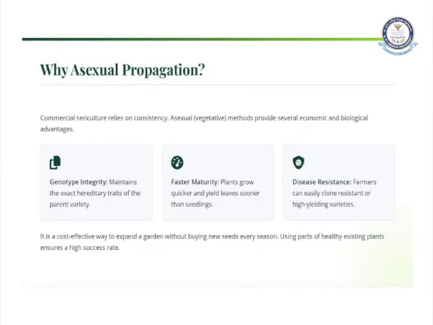It will be very tough for the seedling to grow. Next, why asexual reproduction? Because asexual reproduction has a high success rate because of the genotypic integrity, and also it has a faster maturity, and it can be grown in a disease resistant manner. That means it will have the desired characters, because of which we are using asexual propagation. It is also a budget friendly type of propagation.